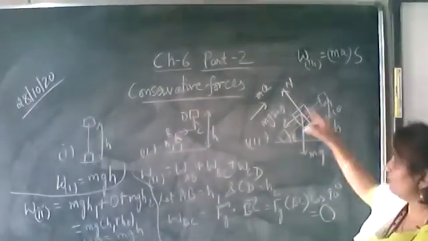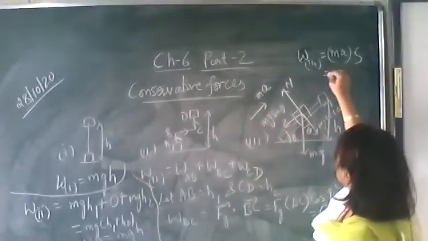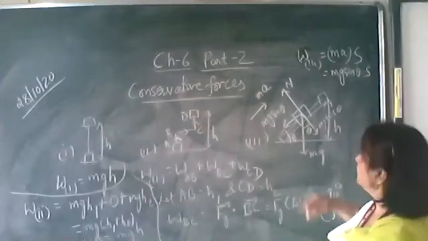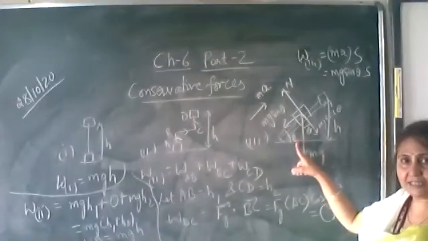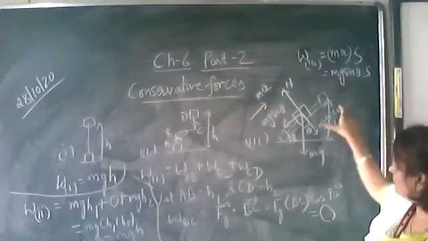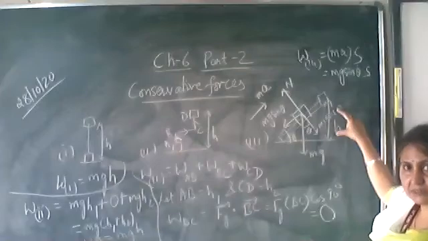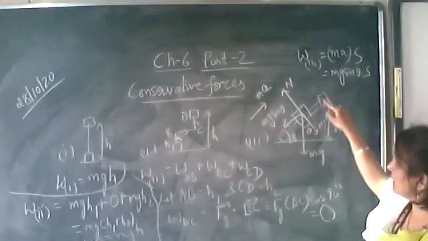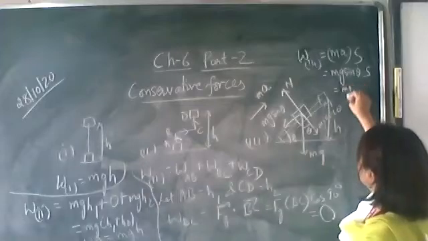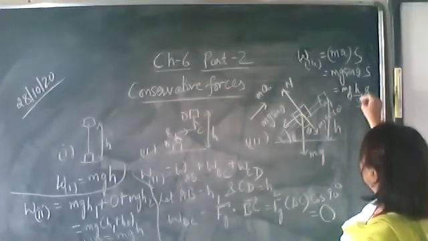So MA into S, and the total force is mg sin theta, so this is equal to mg sin theta into S. From this triangle, find sin theta. Sin theta is equal to perpendicular H upon hypotenuse S. Substitute it over here: mg times H upon S into S, the S cancels out.